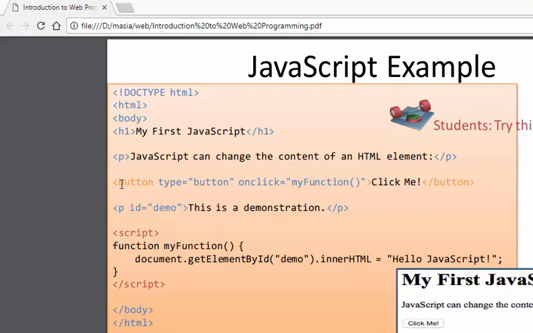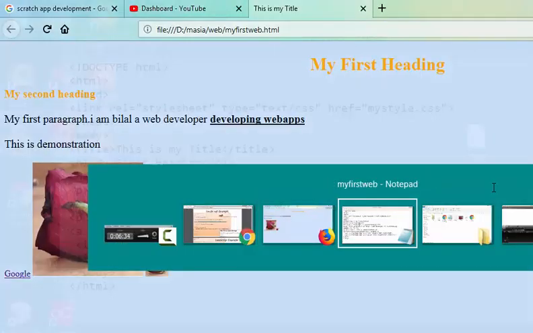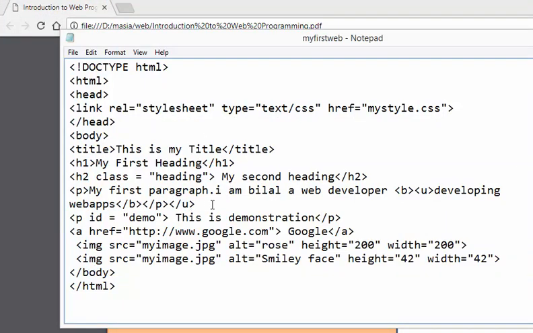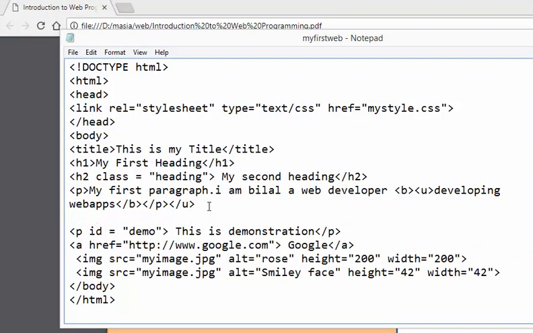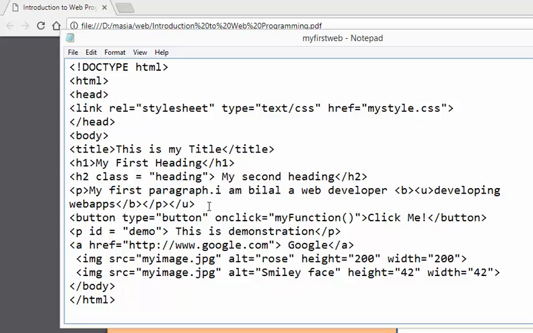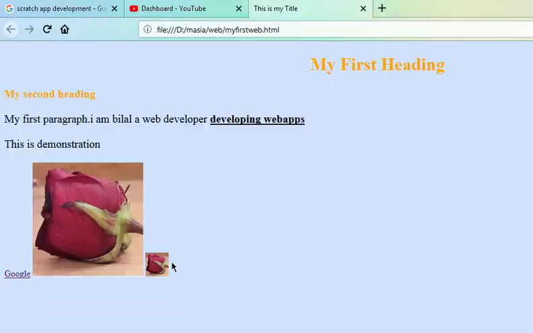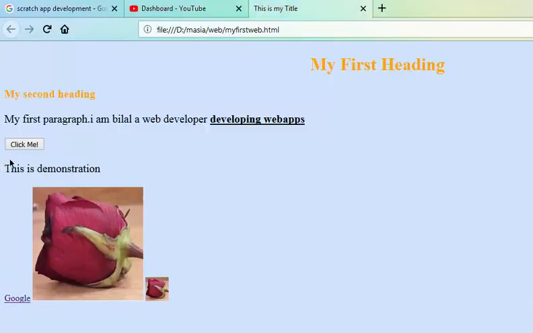I'm just copying this text here. I'm copying this button code and pasting it where I want, because this is the HTML here. You are creating a button right now, and when you save this line, you will see there's a button here.